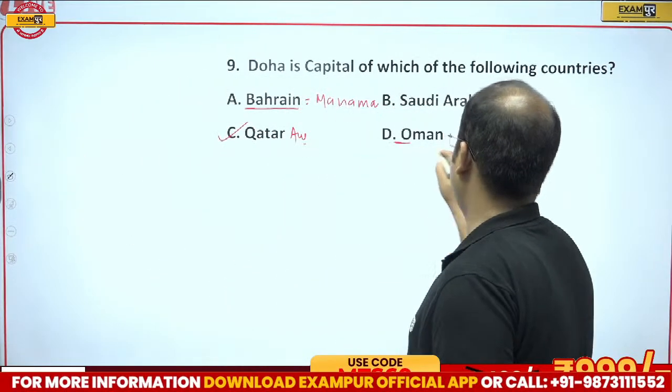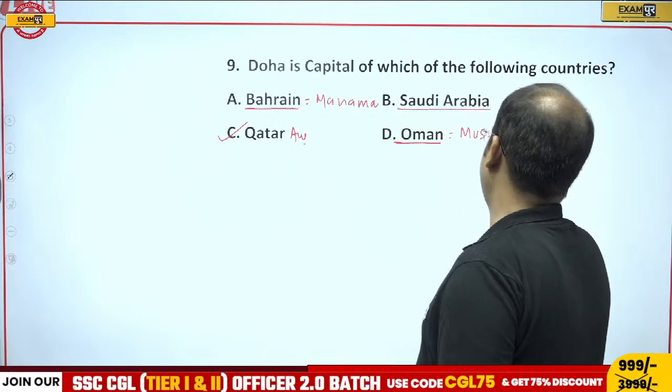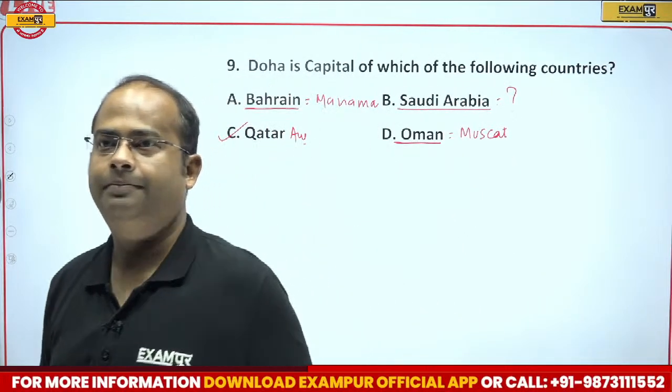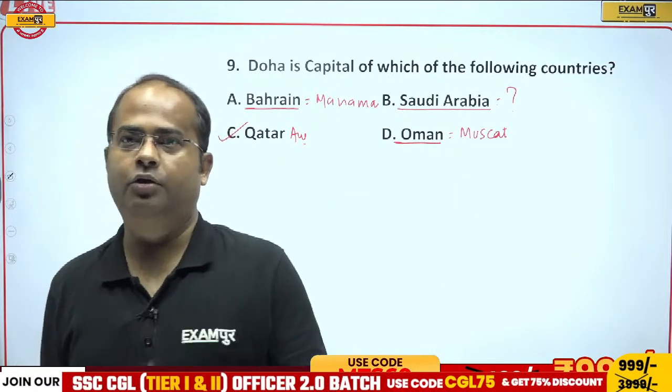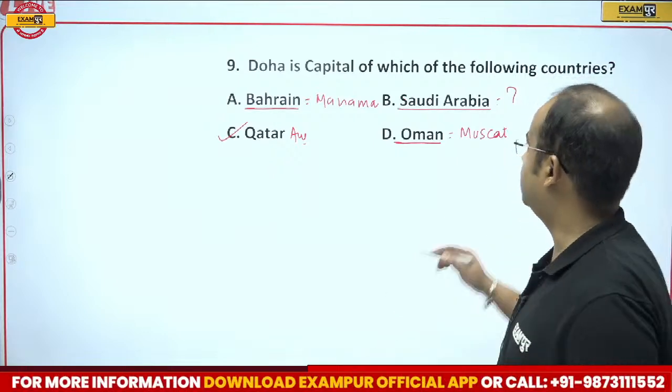Oman, that is Muscat. And what is the capital of Saudi Arabia, guys? What is the capital of Saudi Arabia? Okay, very good, Vijay. That is Riyadh. So Riyadh is the capital of Saudi Arabia.